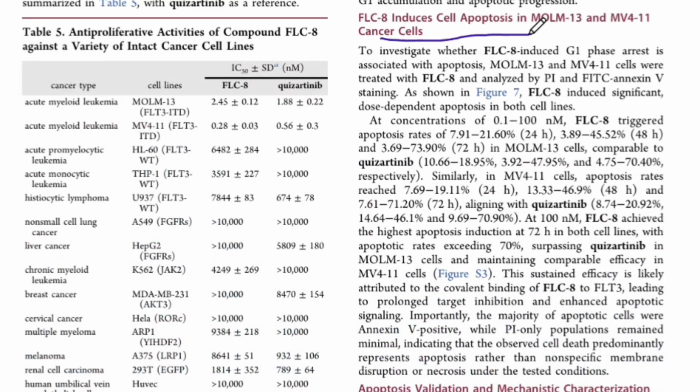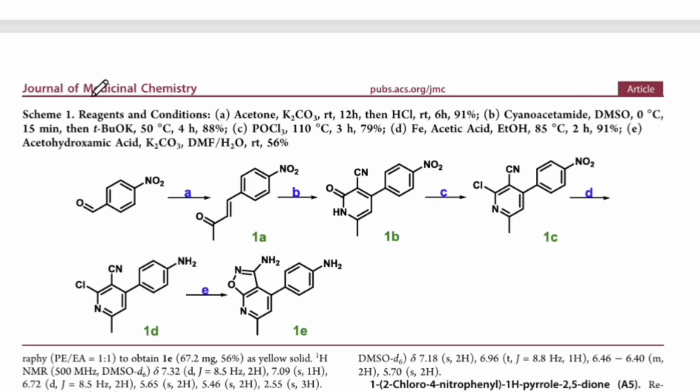Here they have shown the apoptosis process, which they did not discuss much but revealed in the abstract also. Here you can find the synthetic part. All the reactions and all the data are mentioned here.